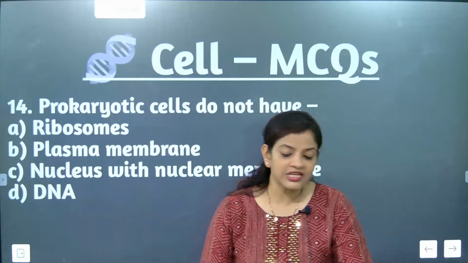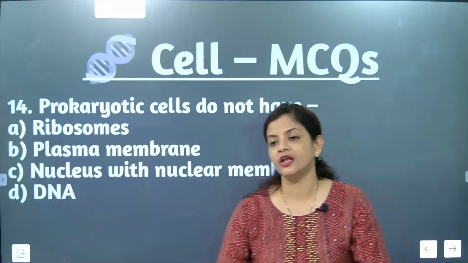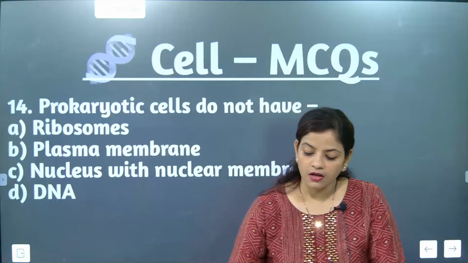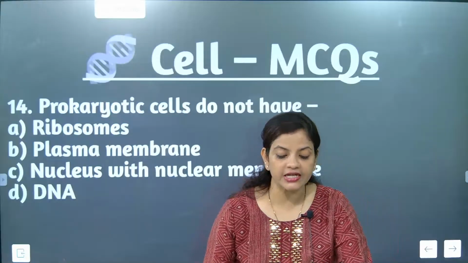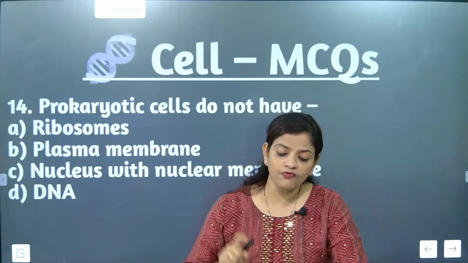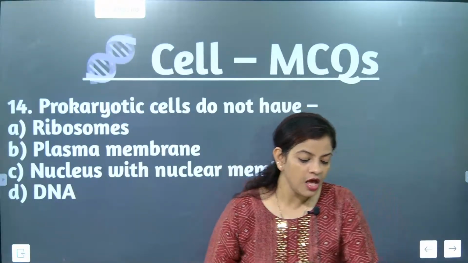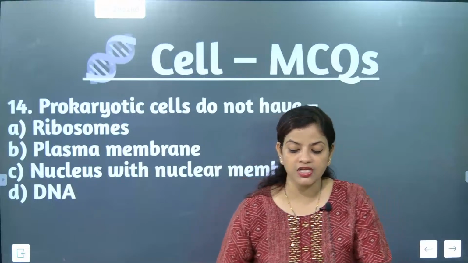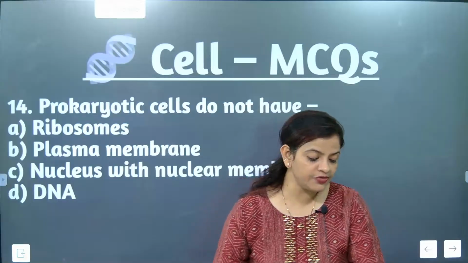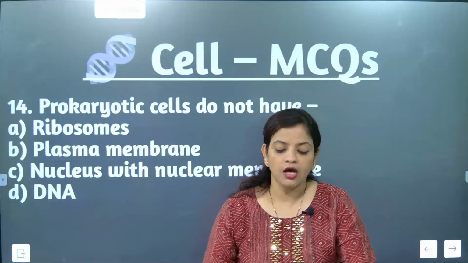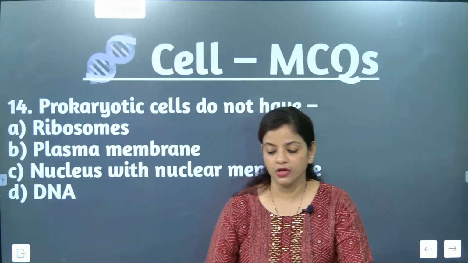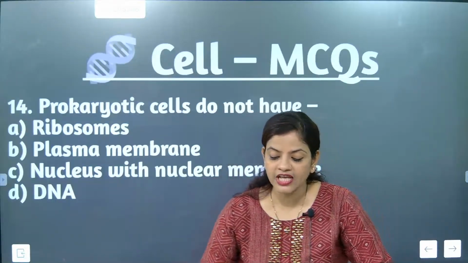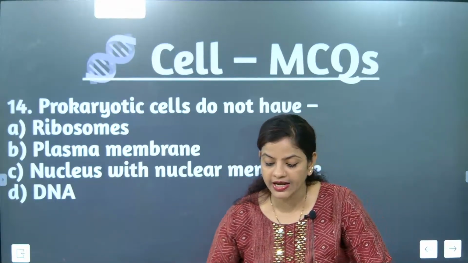Okay. Now, single chromosome is present in which one? Prokaryote or eukaryote? Prokaryote, absolutely correct. A single chromosome will be present in prokaryotes, but more chromosomes are present in eukaryotes. I hope now it is clear what the difference is. Whose size is bigger, prokaryote or eukaryote? Eukaryote size is bigger. Absolutely correct answer.